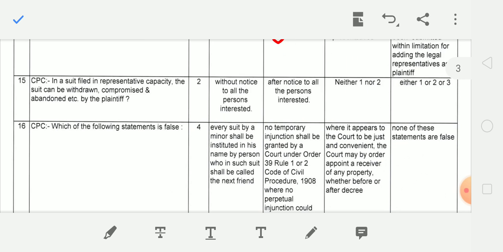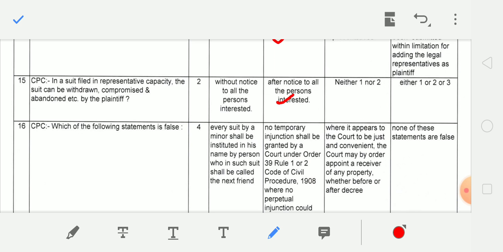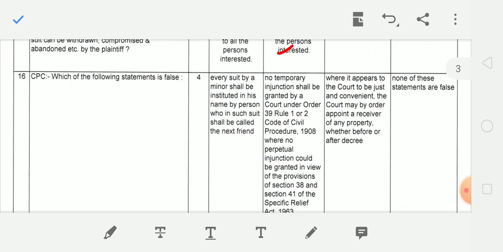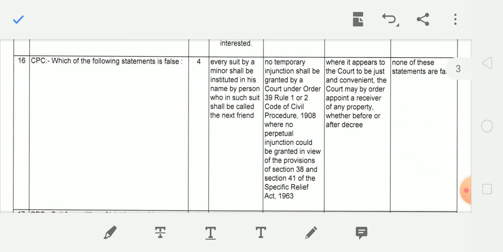Next question. In a suit filed in representative capacity, the suit can be withdrawn, compromised and abandoned by the plaintiff with the notice to all the persons interested. The correct answer is second. 16th question, which of the following statement is false?